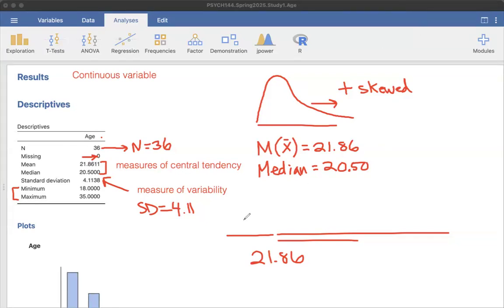In the next video, I'm going to talk about the graphs for a continuous variable, but this should give you what you need to know for analyzing continuous variables in Jamovi and then understanding the results.